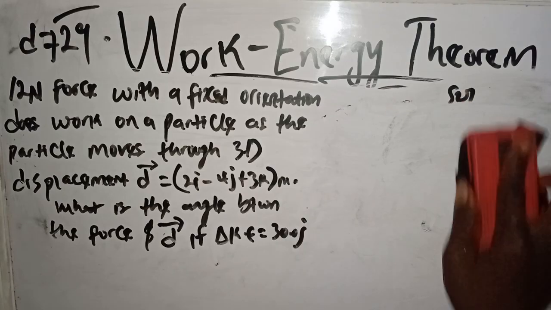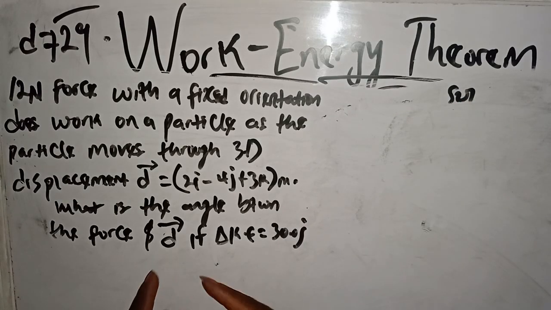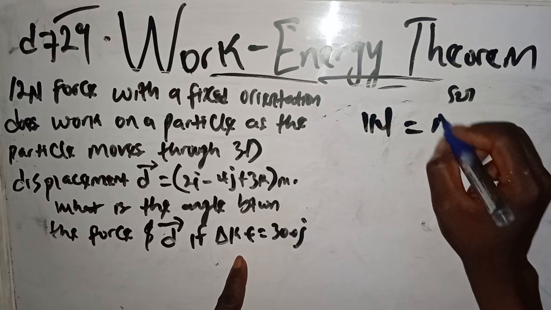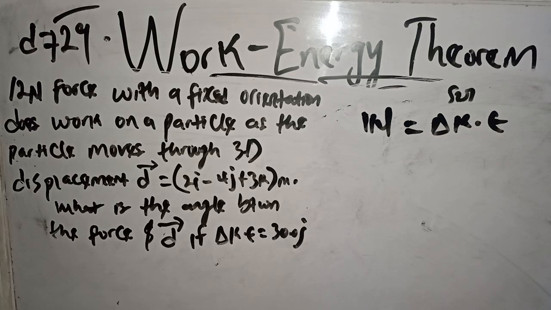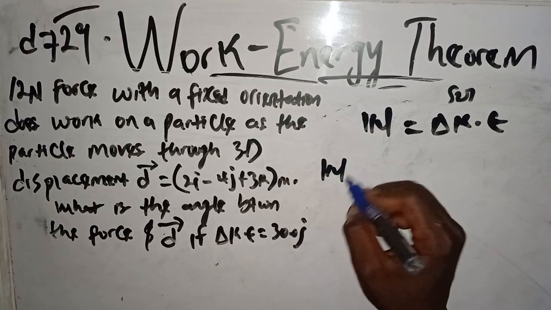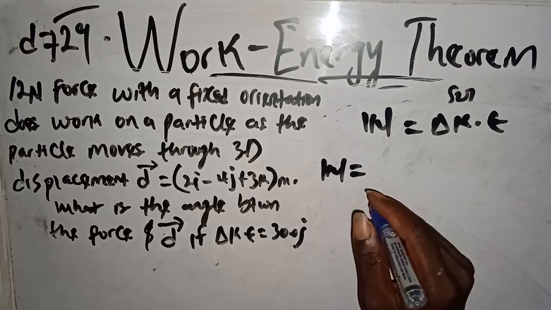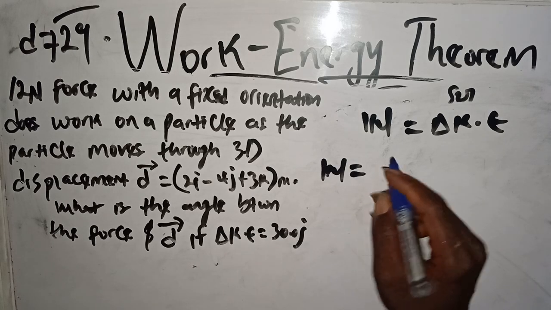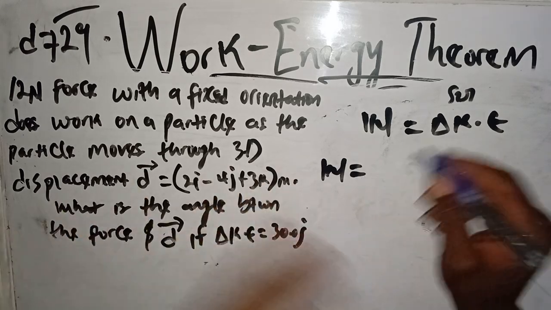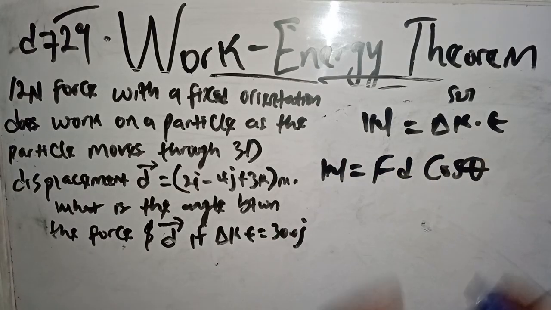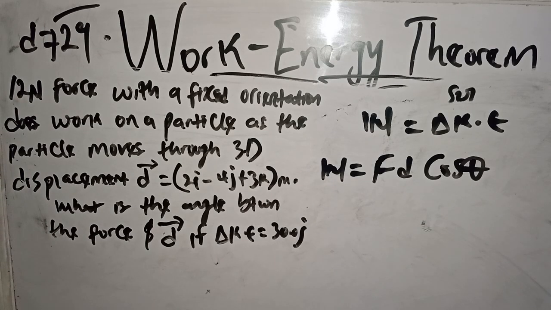So now what are we asked to find? What is the angle? Don't forget, we are given the change in kinetic energy. And don't forget that work done equals the change in kinetic energy according to the work-energy theorem. Work is a scalar quantity, of course. But we know this is FD cos theta, we all know this, isn't it?